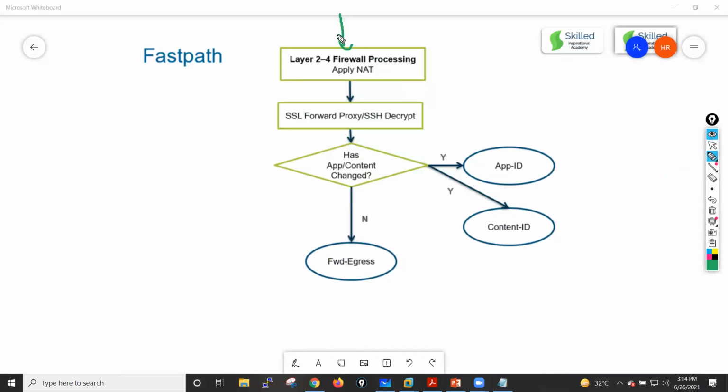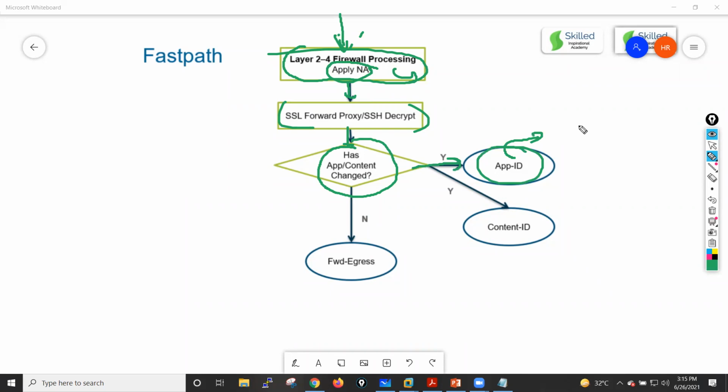Now after the session has been installed into the session table, it will apply the NAT here, guys. Apply NAT means it will do the actual NAT translation, and after that it will send the packet for SSL decryption if we have configured the SSL forward proxy. And now, has the application or content changed? Now it will send that packet for application identification. When application identification is completed, I'll explain how it happens. After that, it will send that packet for content inspection, right?